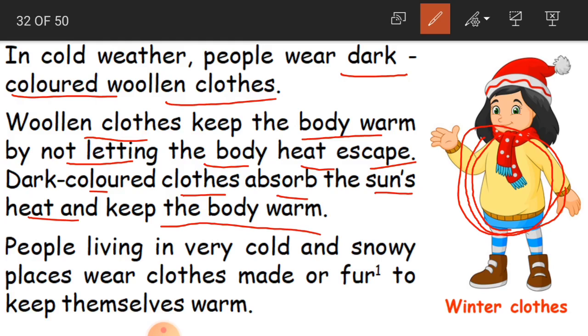Dark colored clothes, what happens? They absorb the sun's heat. Cotton cloth also absorbs the sun's heat, but it absorbs very little. But dark colored clothes absorb much more sun's heat and keep the body warm. Clear, children?